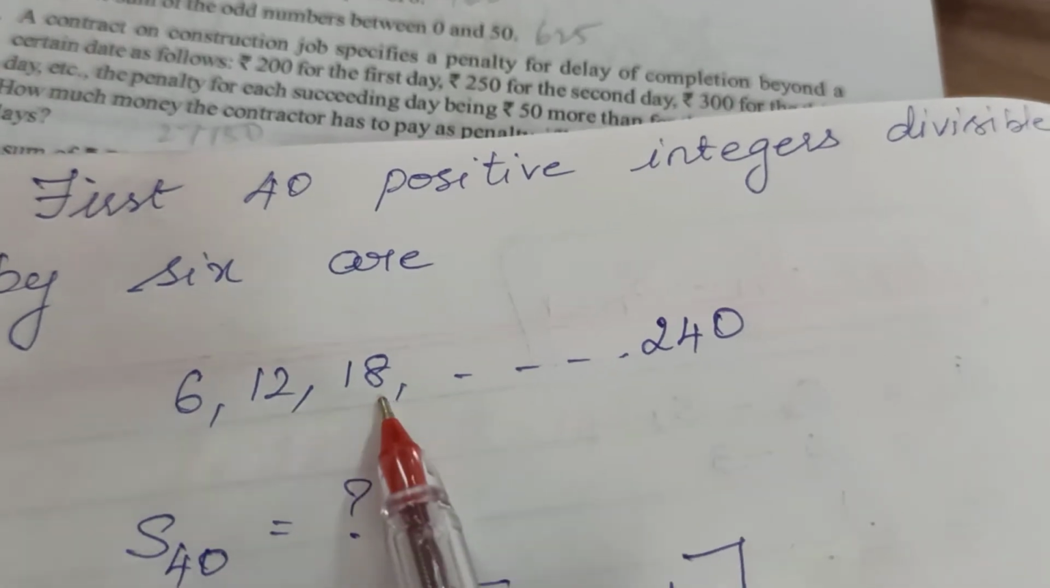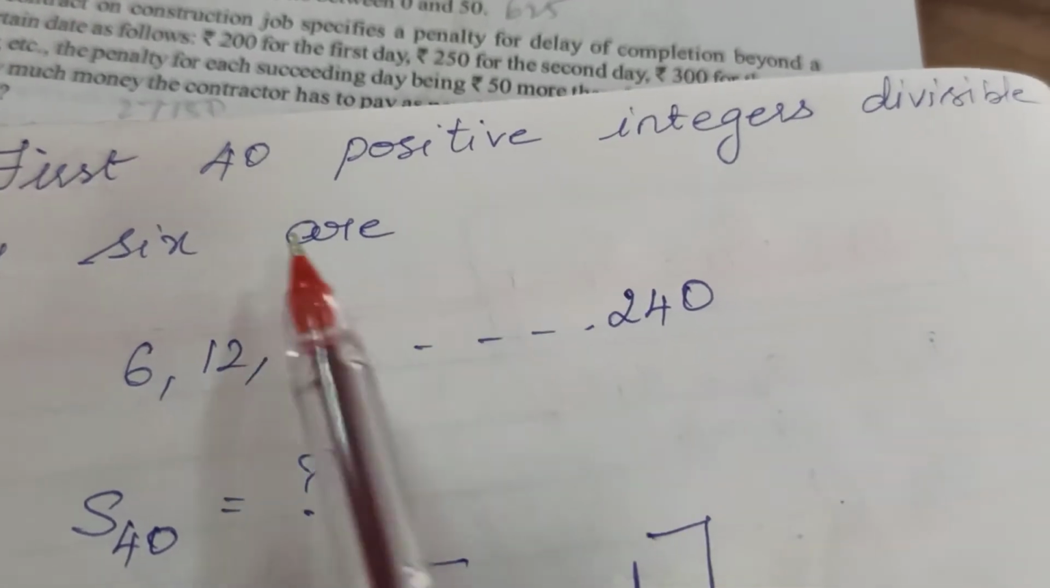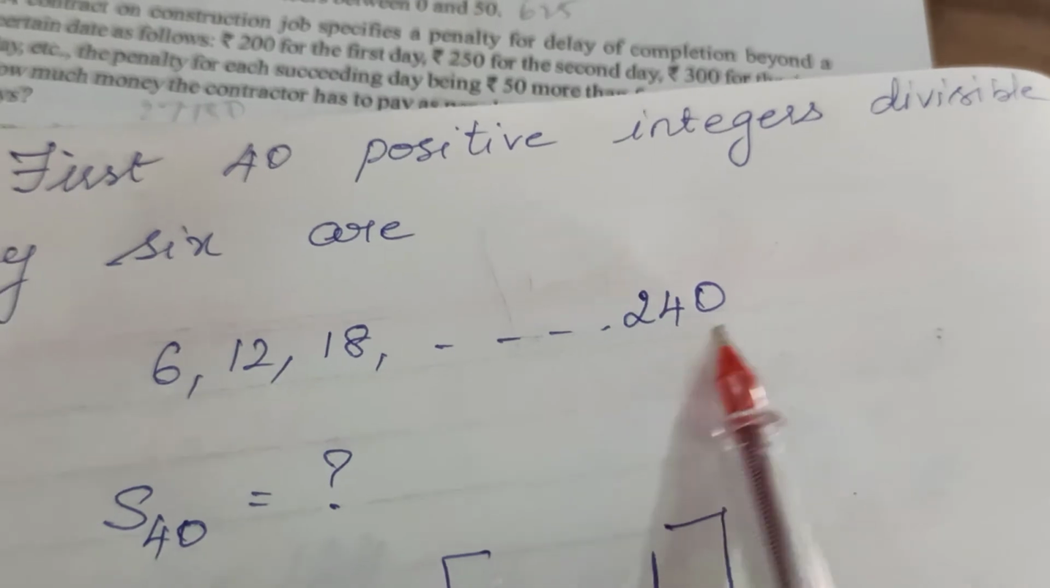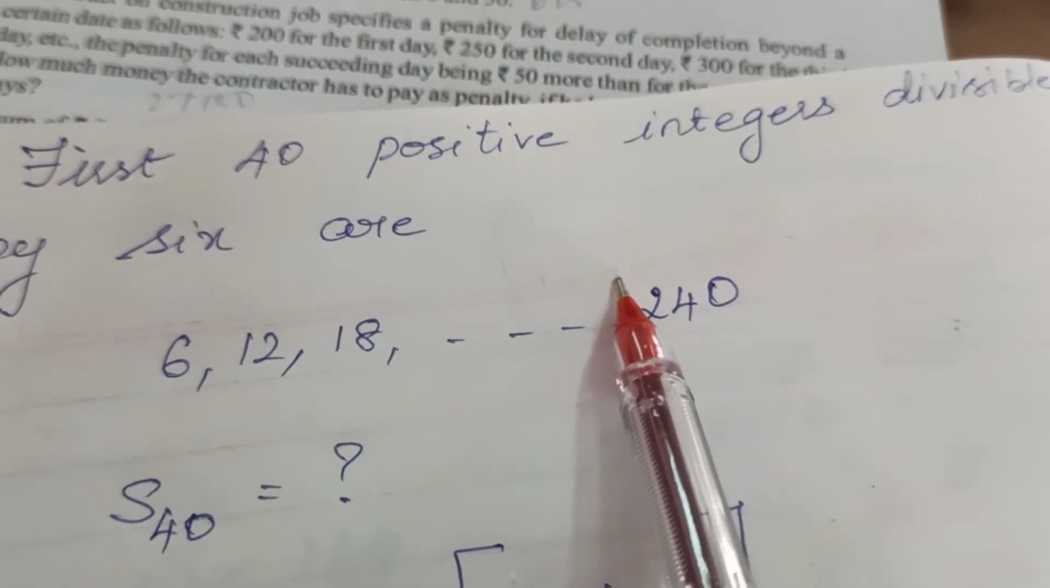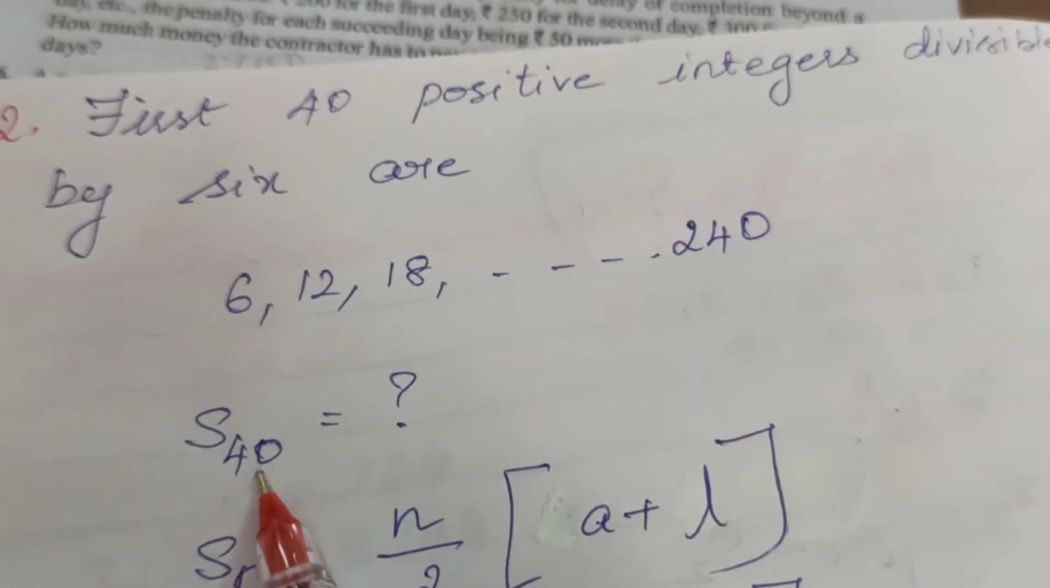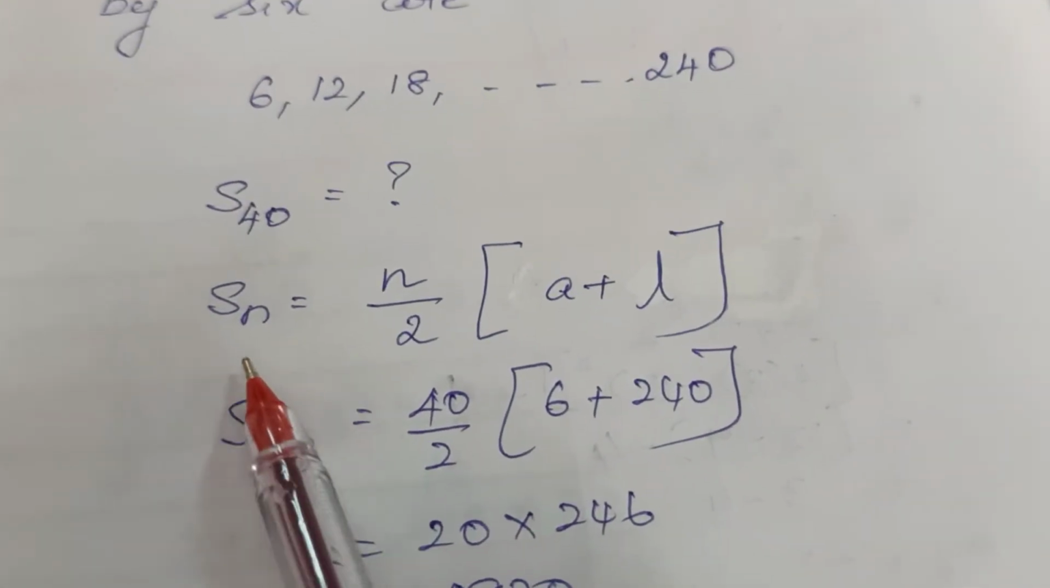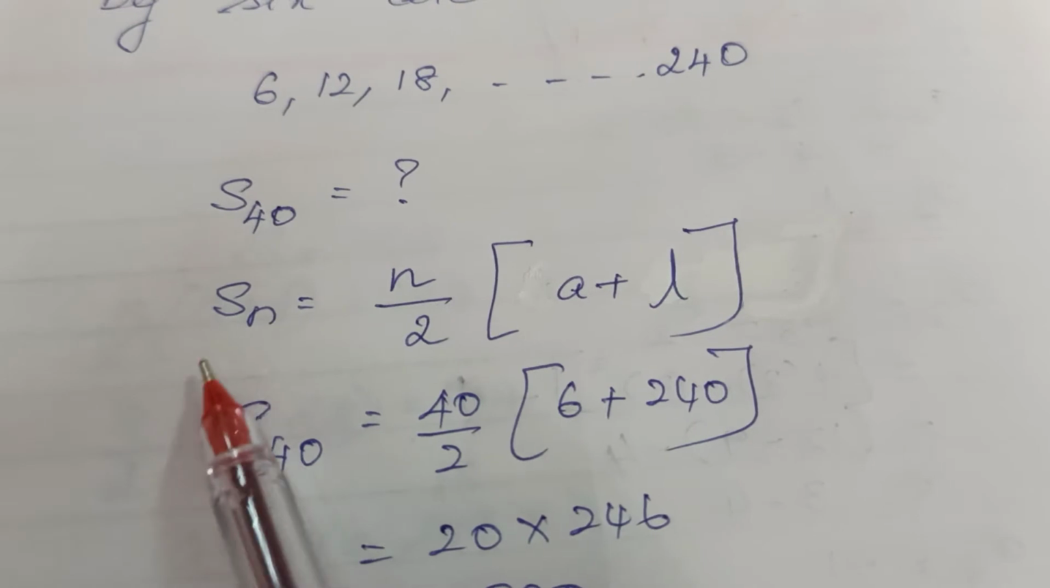6 2s are 12, 6 3s are 18. That continues, and 6 into 40 is 240. So 240 is the last term in the AP. Now you are asked to find the sum of 40 terms. So S40. Before finding S40, write the formula.